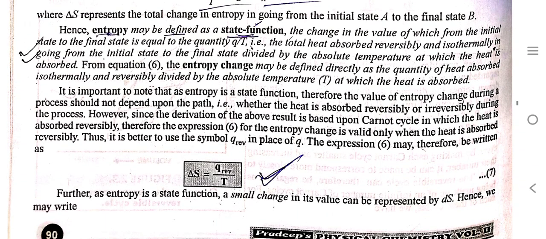It is important to note that entropy is a state function. Therefore, the value of entropy change during a process should not depend upon the path, whether the heat is absorbed reversibly or irreversibly during the process. However, since the derivation of the above result is based upon the Carnot cycle in which heat is absorbed reversibly, the expression for the entropy change is valid only when the heat is absorbed reversibly. It is better to use the symbol Q reversible in place of Q. So the expression may also be used as delta S is equal to Q reversible by T.